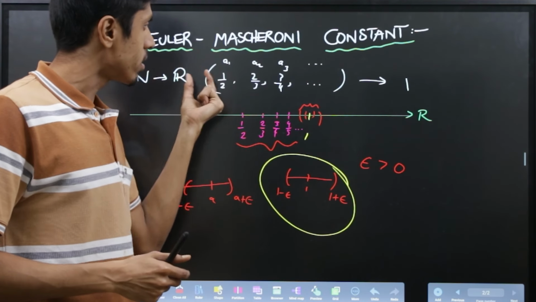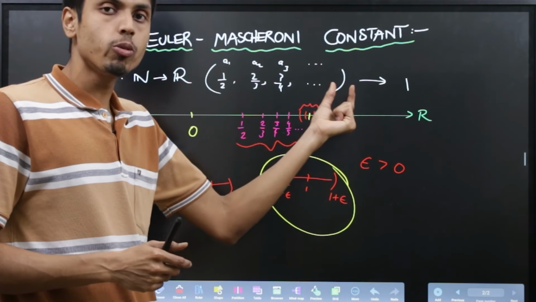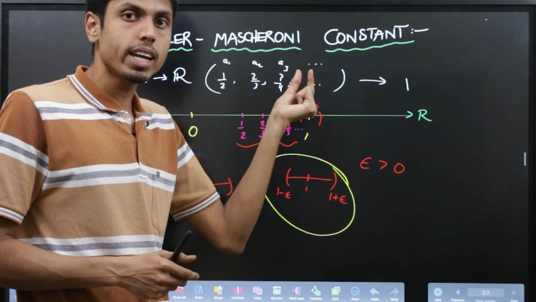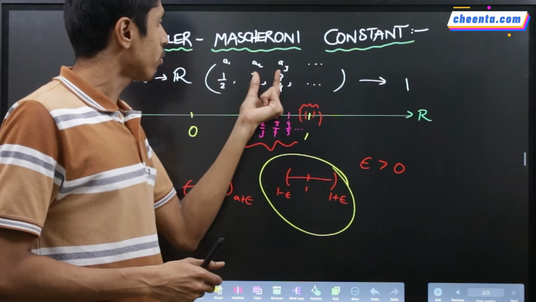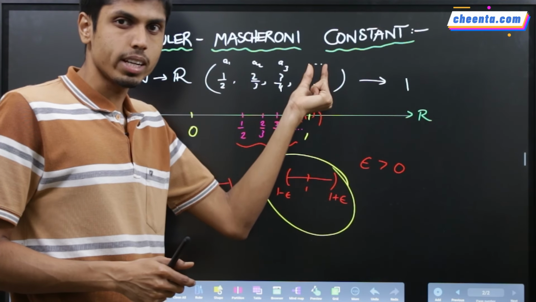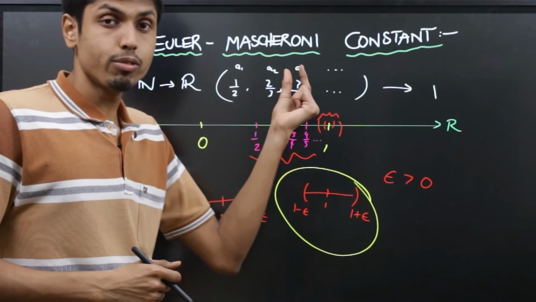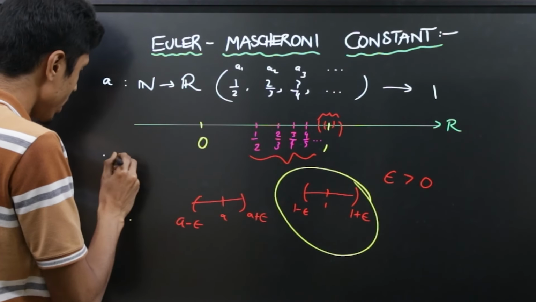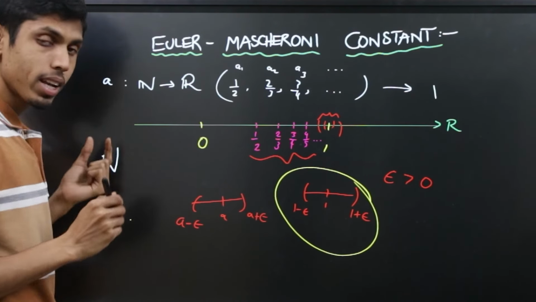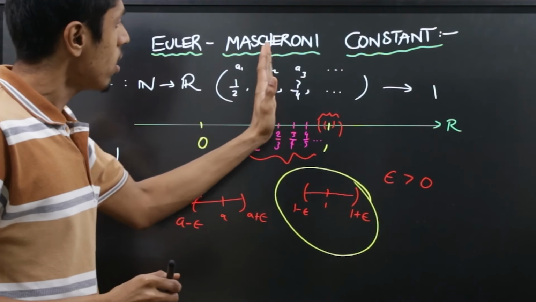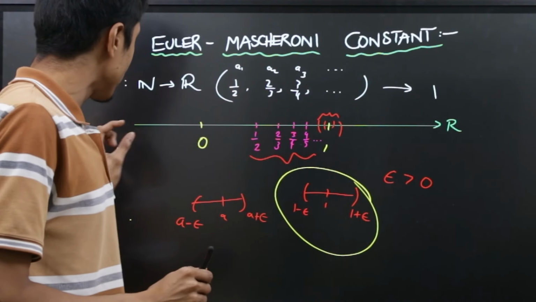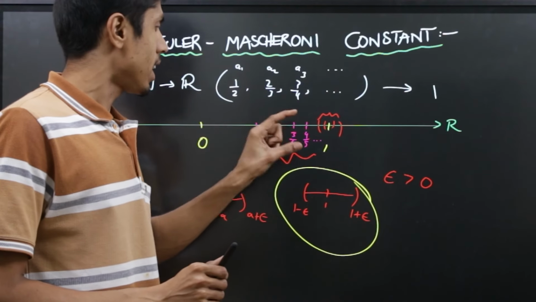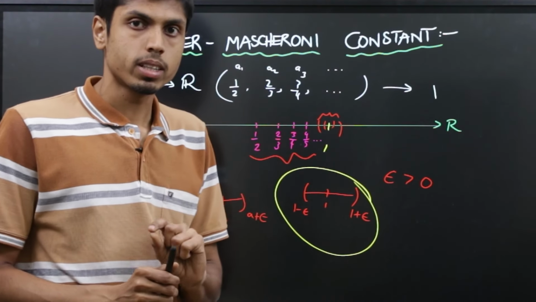So in the range enumeration of this function, the location matches the index of the element. If it's in the 5th location, then 5 is its index. So if you can give me a value of capital N such that all the entries of this sequence with index greater than N belong to this neighborhood, then I say the sequence converges to 1.